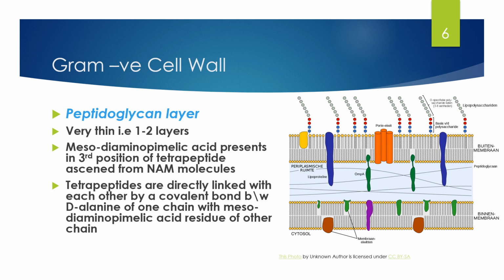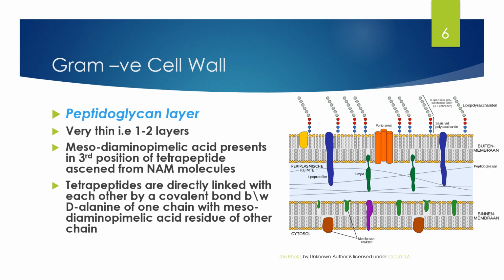So let's talk about the gram-negative cell wall. The peptidoglycan layer is also present here, but it is very thin, that means 1 or 2 layers in thickness. But there is a point to notice: the meso-diaminopimelic acid present in the third position of the tetrapeptide arises from the N-acetyl-muramic acid molecule. So there is a difference.